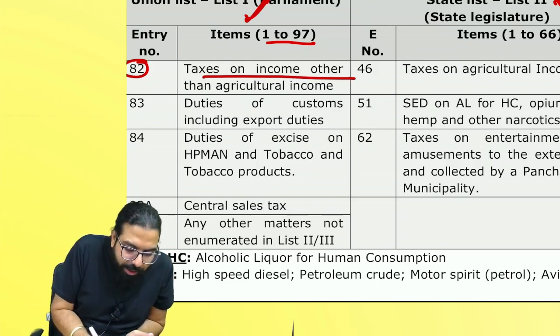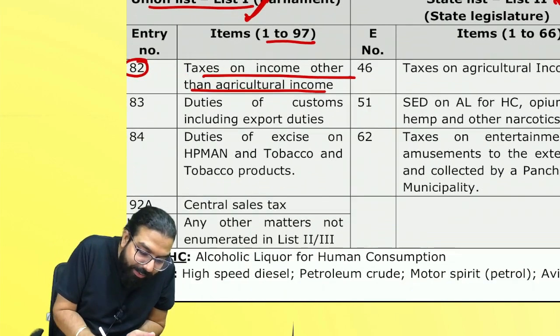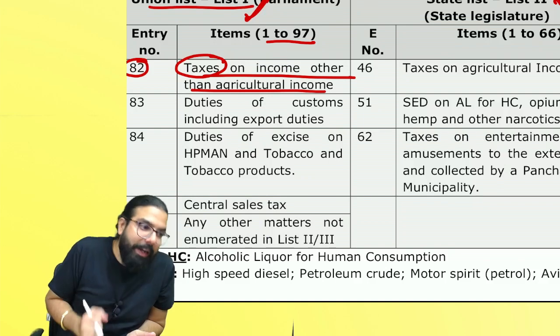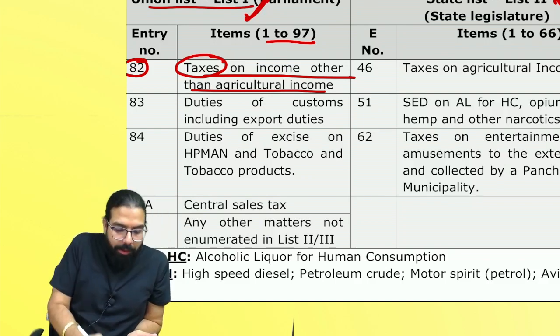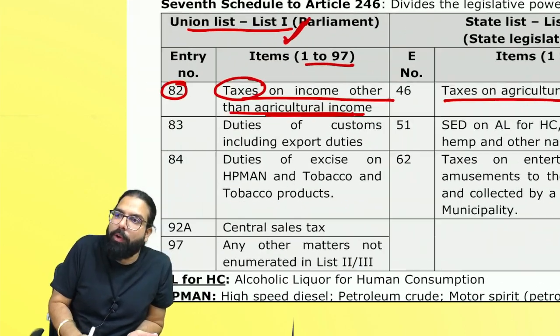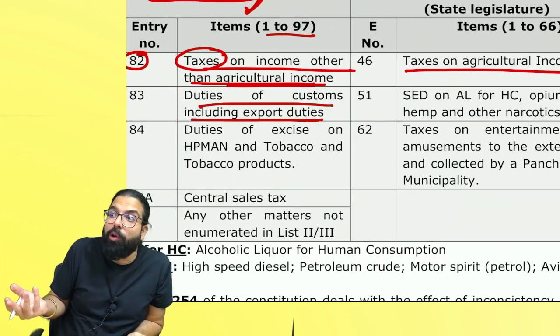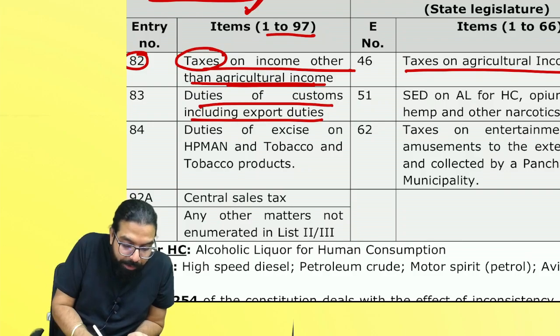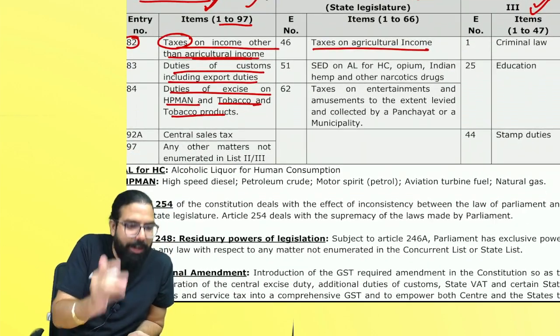Now, taxes on income other than agriculture income, who can make the law? Income tax. Income tax's law is made by whom? Parliament, central government. Are we clear? But agriculture income, who will make the law? State legislature. Can I go ahead, everyone? Duties on custom, including import duty, export duty, custom duty, who will make the law? Central government. Duties of excise on alcohol and tobacco product. Did we read, everyone? Who will make the law? Central government will get it passed through the parliament.